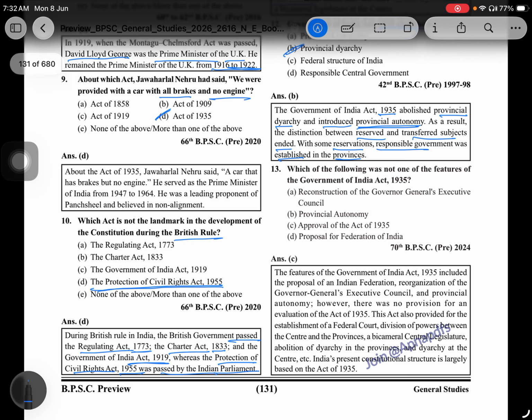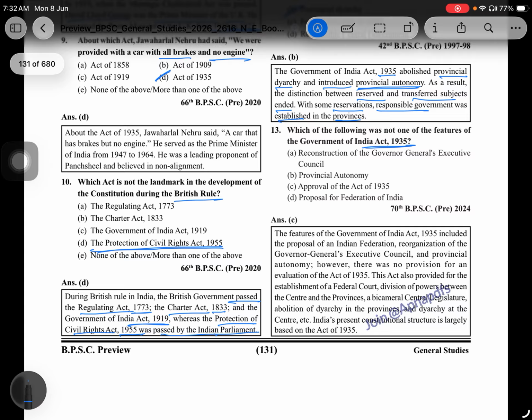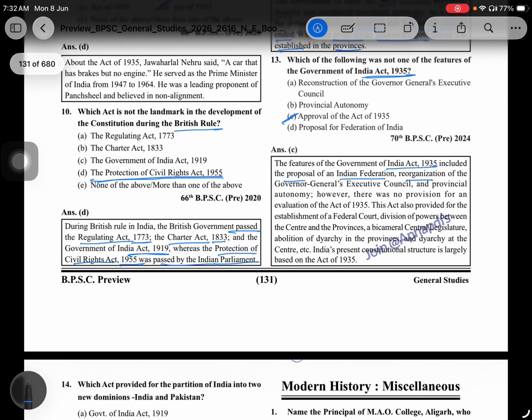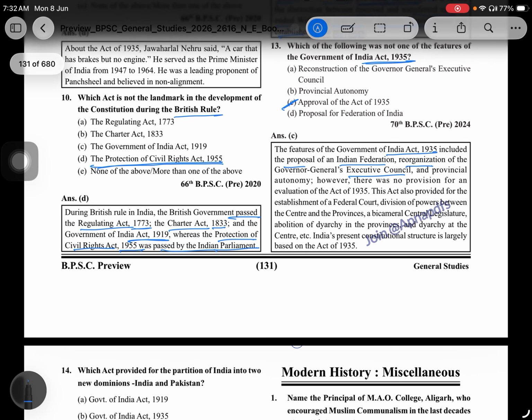Which of the following was not one of the features of the Government of India Act 1935? That is, the approval of the Act of 1935. The features of the Government of India Act 1935 included the provision of an Indian Federation, recognition by the Governor General's Executive Council, and provincial autonomy.